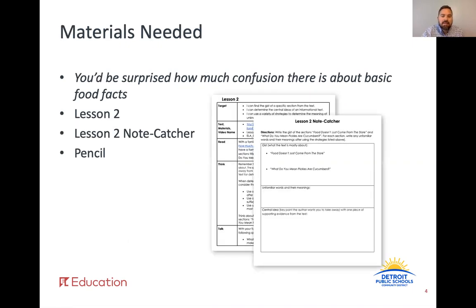All right, time to get some materials for today's lesson. You're going to need a copy of the text, "You'd Be Surprised How Much Confusion There Is About Basic Food Facts," your copy of lesson number 2, the lesson number 2 note catcher, as well as a pencil. Go ahead and pause the video here and make sure that you have everything for today.